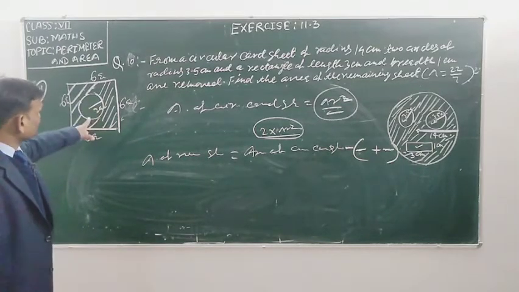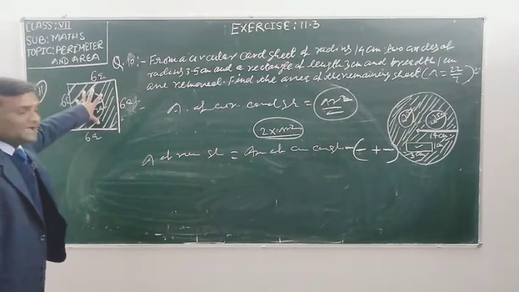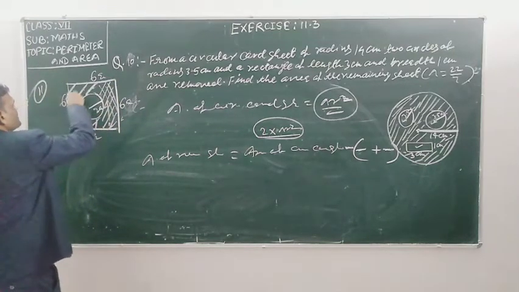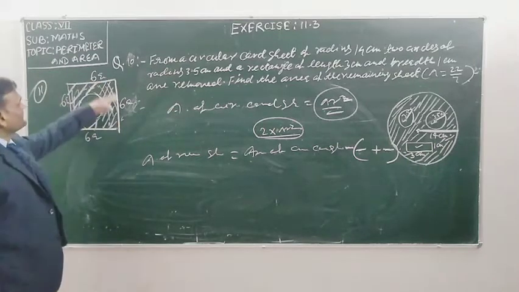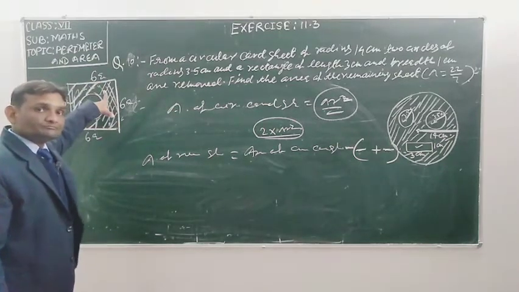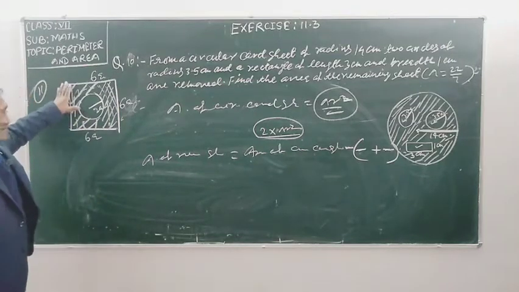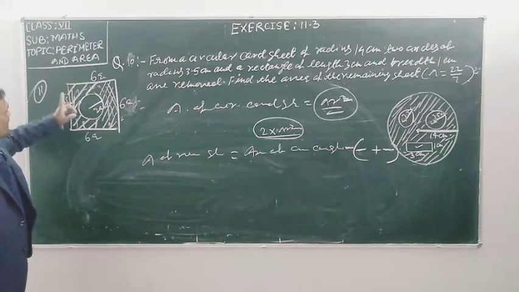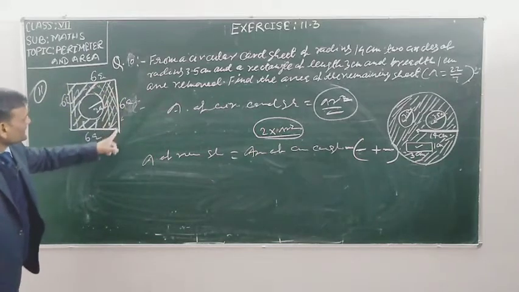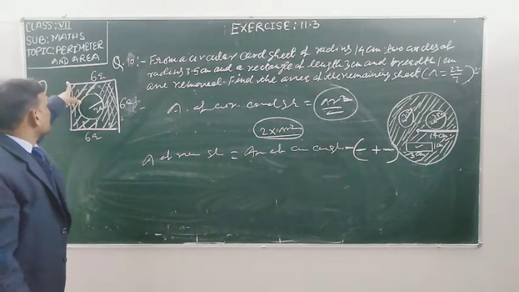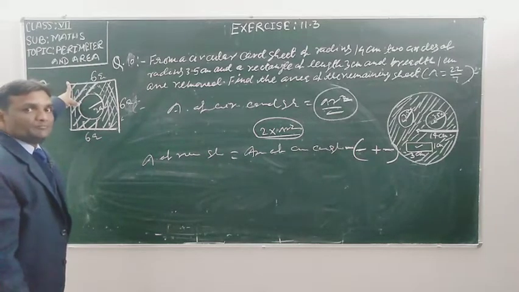When you will cut this circle from this sheet, it means the shaded portion will be left. So what will be the area of the shaded portion? Very easy, student. Listen carefully, firstly find the area of the square sheet of the aluminum.